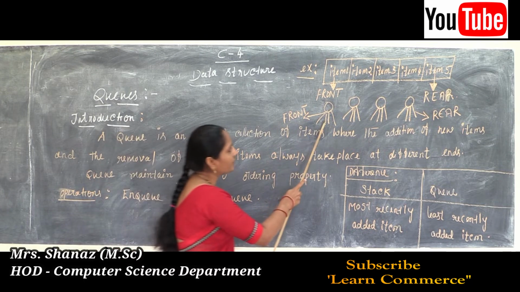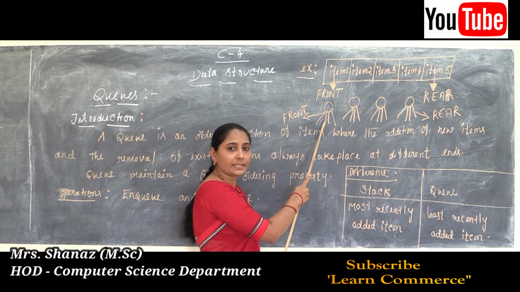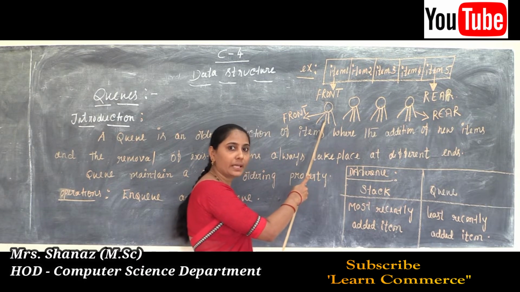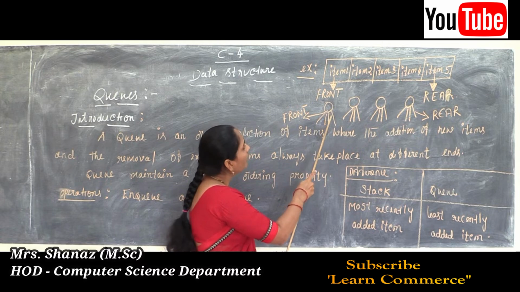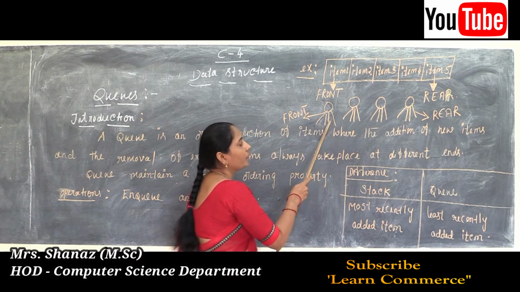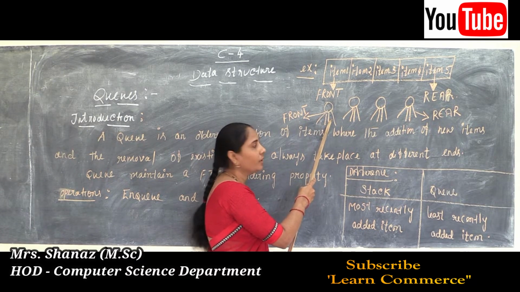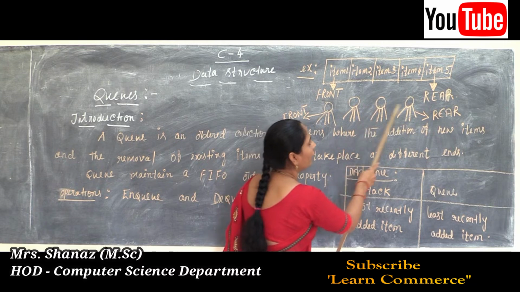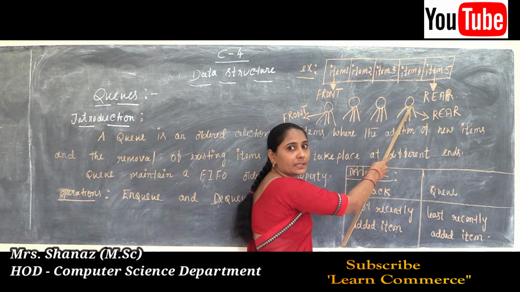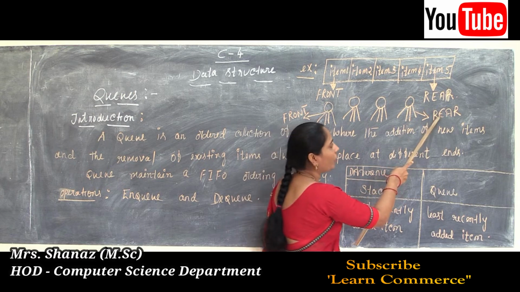Now let's see one simple example of a queue. An excellent example of a queue is a line of students in the food court of a canteen. Here 1, 2, 3, 4 students are there. The additions to the line are made at the back of the queue.